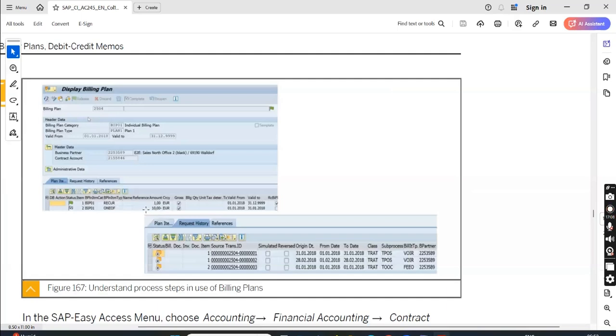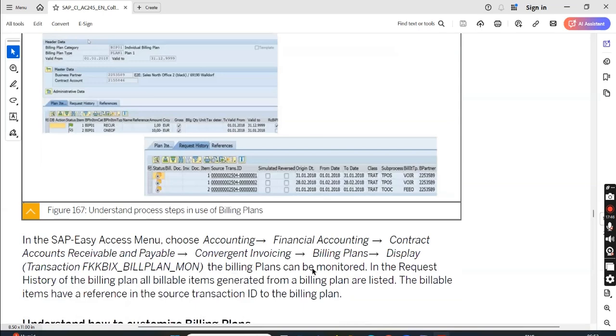The one off will be 1/1/18 to 31/1/18, because it is one off. It will not post multiple times, but the recurring will be 1/1/18 till 31/12/19, and that means 1/1/18, 1/2/18, 1/3/18, 1/4/18, like that. It will keep on posting. And in the request history, it will show you how many times it got posted already. See, month end it is posting 31/1/2018, 28/2/2018, like that. The recurring one has posted twice, and the one time fee has posted only once.